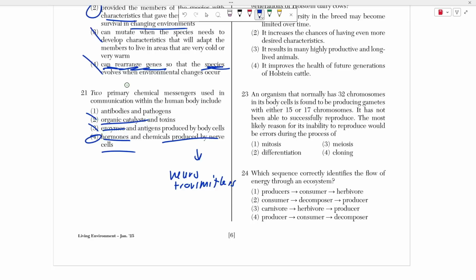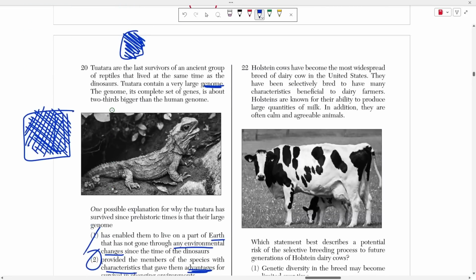Antibodies and pathogens, well, antibodies can be used as chemical messengers. Actually, they can, right? That's antigens, not antibodies. Don't get that mixed up. Antibodies just kill viruses, and pathogens are foreign invaders like viruses and bacteria, right? So the only two things that the cell uses to communicate are hormones and neurotransmitters, right? Generally. There's other types of molecules, but those are 2 very, very common examples, right?